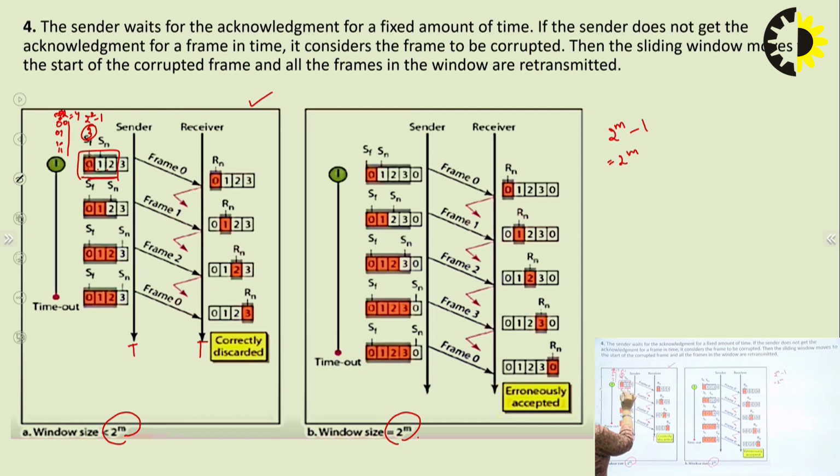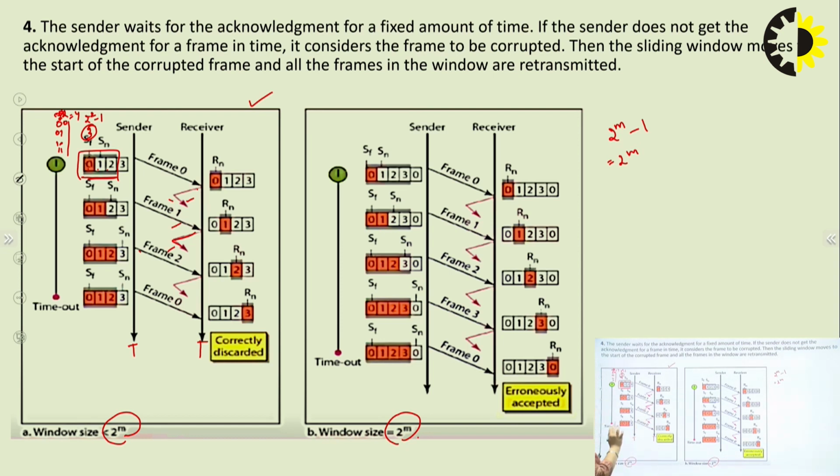Now, the sender is sending frame 0. The acknowledgement for 0 got lost. The window size of the sender is big, but the receiver side is small, only 1. The sender window moves to the next frame. It sends frame 1, then its acknowledgement also got lost. Again it sends the next frame, frame 2, and the acknowledgement got lost. The acknowledgements of all the frames 0, 1, 2 got lost.